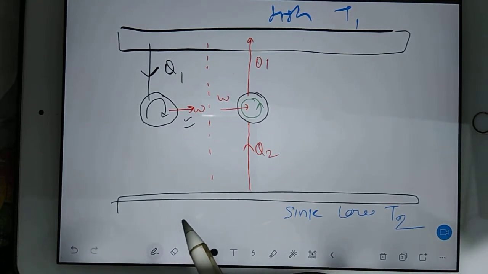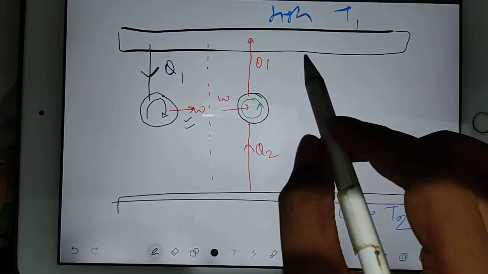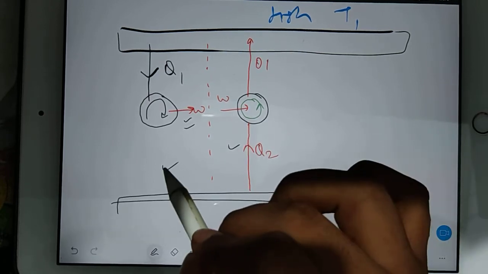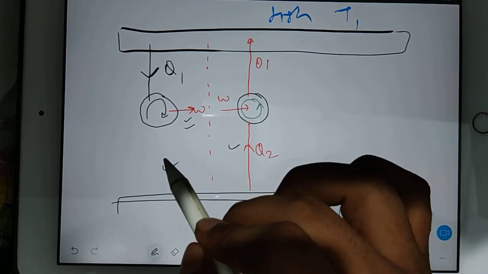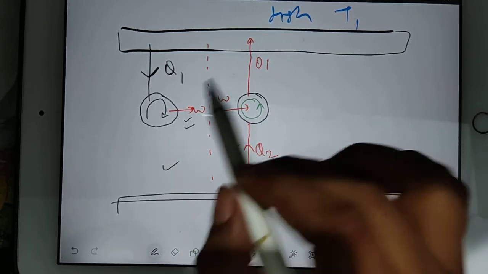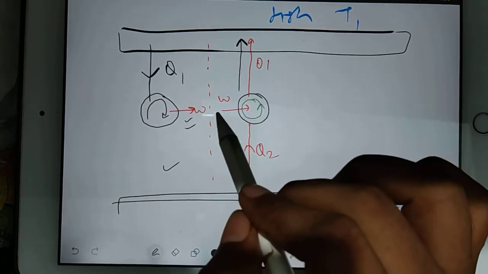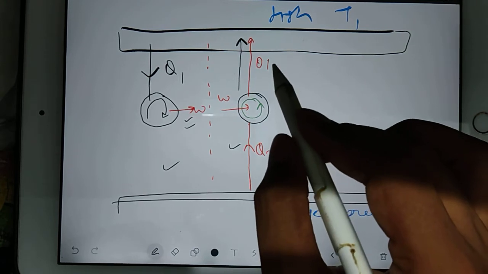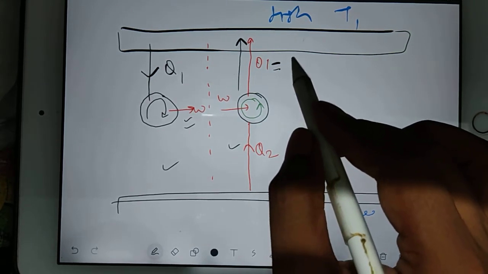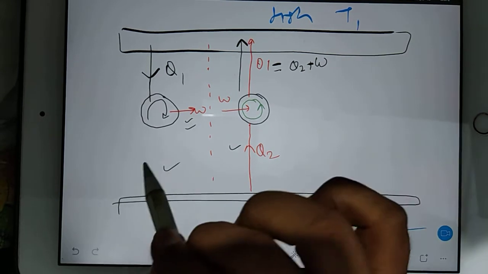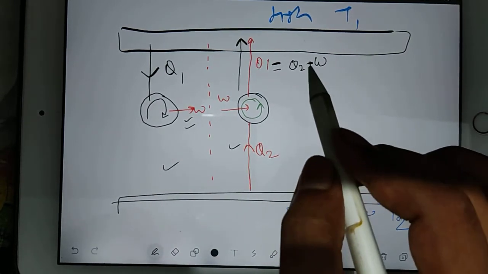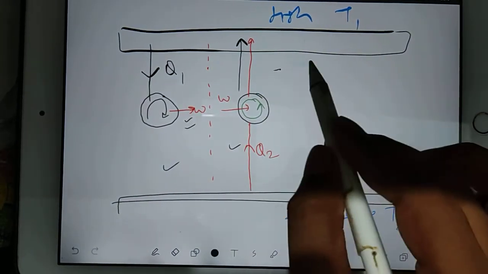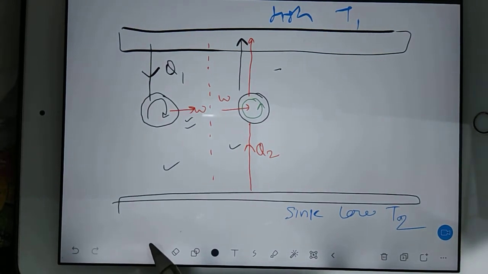So according to this and this, if you can check what is the output here, the output is nothing but Q1, and this Q1 is nothing but Q2 plus W, right? Now you understand, if both the machines you will use together, then what will happen?